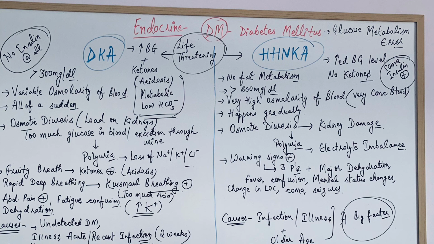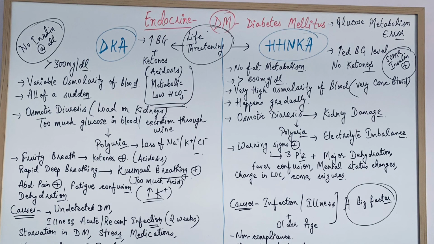And apart from that, there are some typical signs and symptoms which are present in both DKA and HHNKA. So let's first discuss DKA. In DKA, because of ketones, there is fruity breath. Because of acidosis, there is a typical ketone breath coming out of the patient's body.